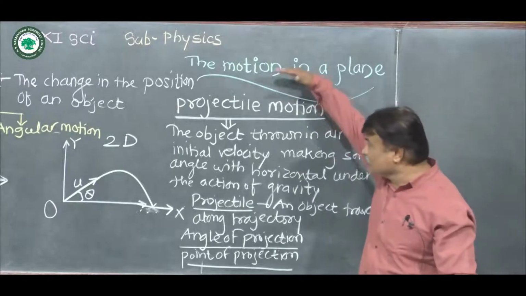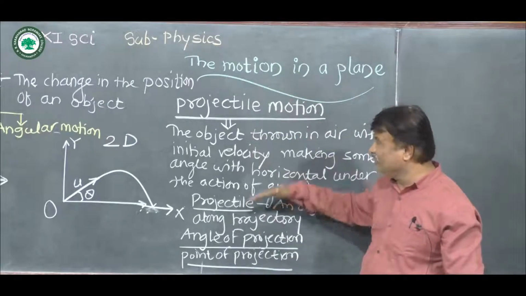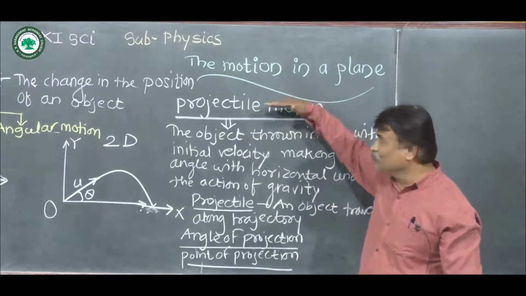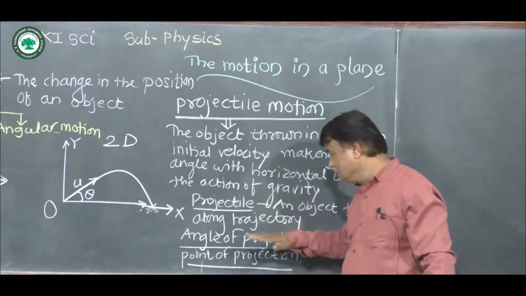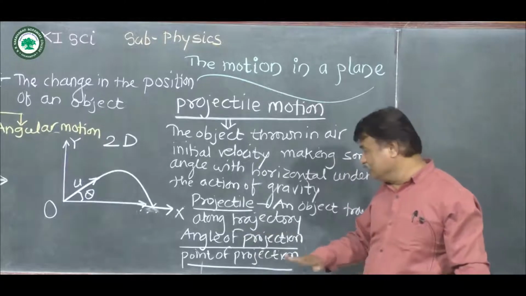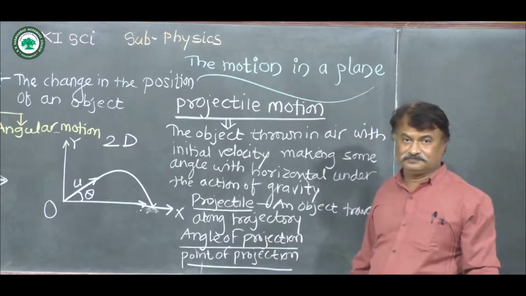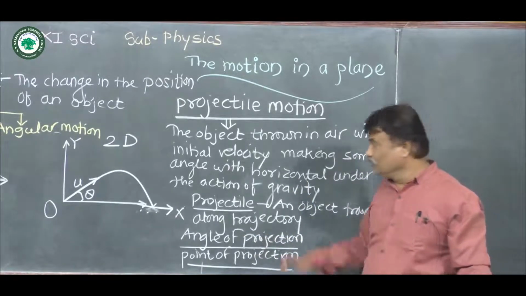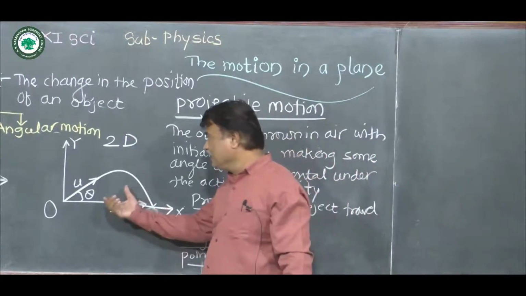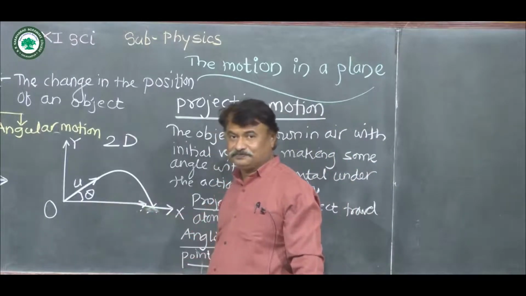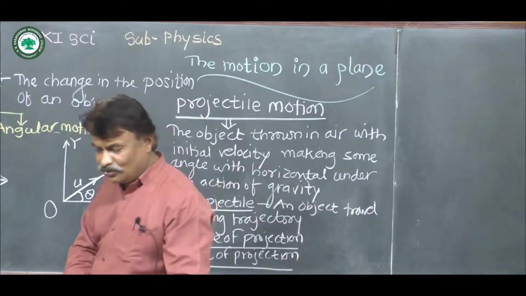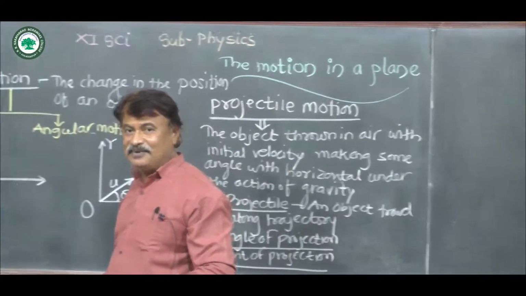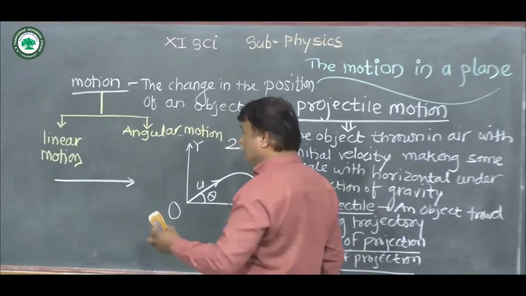So regarding this projectile motion, remember all these definitions. What is projectile motion? What is a projectile? What is the angle of projection? And what is the point of projection? Now, if we consider this projectile motion, then for this projectile motion we have to consider three kinematical equations regarding motion.